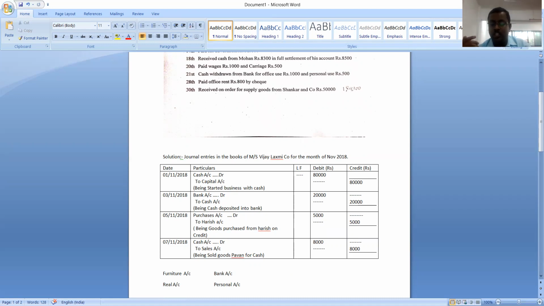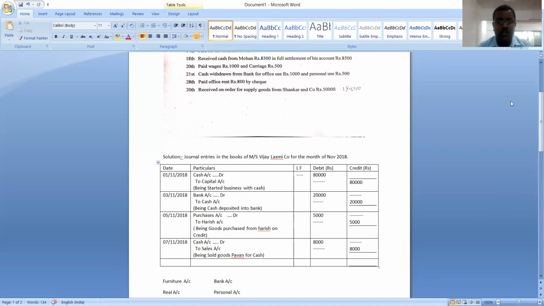So here, bought furniture means furniture is coming into the business. So which account should be debited? Furniture account should be debited. And here bank account is the personal account, and payment is made by check. What is the rule of personal account? Debit the receiver, credit the giver. In this transaction, the banker is the giver because payment is made by check. So the credit rule is applicable. Bank account should be credited because banker is the giver. Let us record this transaction in the book of journal.